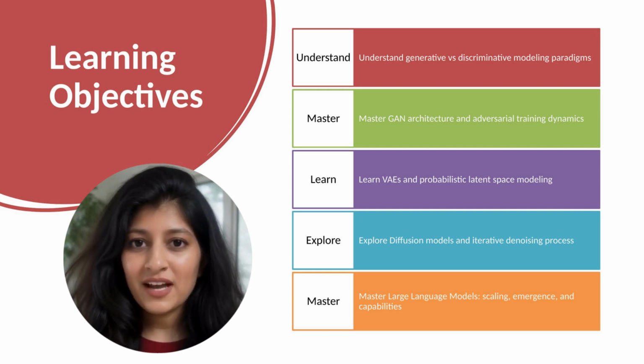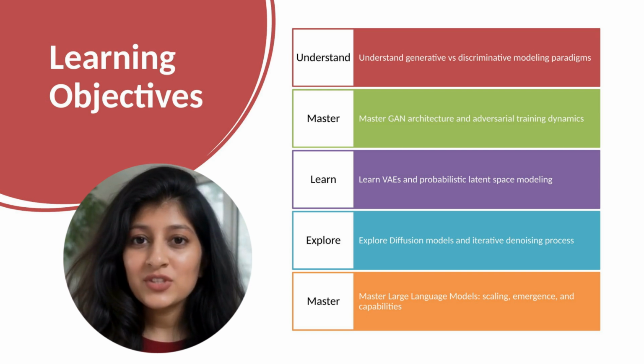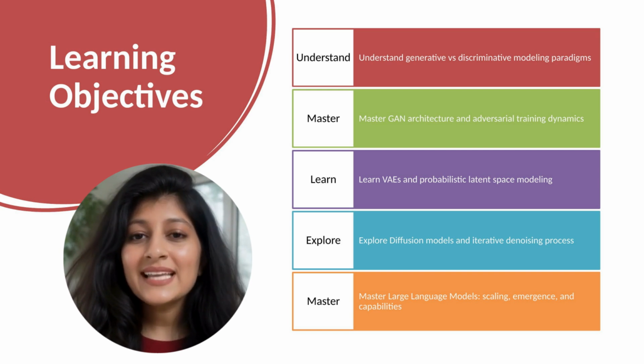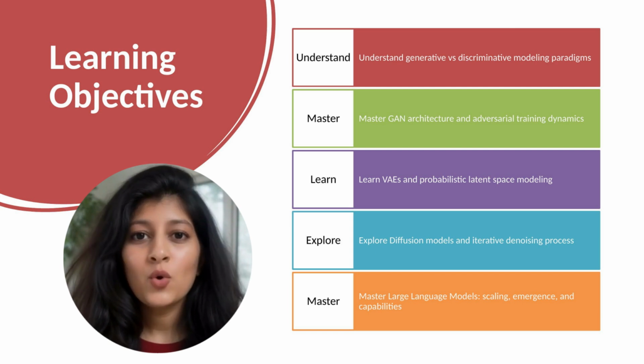Third, we'll learn variational autoencoders that combine neural networks with probabilistic modeling. They learn to encode data into latent spaces and decode from latent samples. Fourth, we'll explore diffusion models that gradually transform noise into structured data through iterative denoising. They've achieved state-of-the-art generation quality.